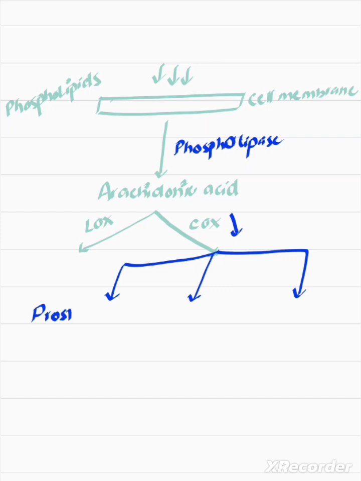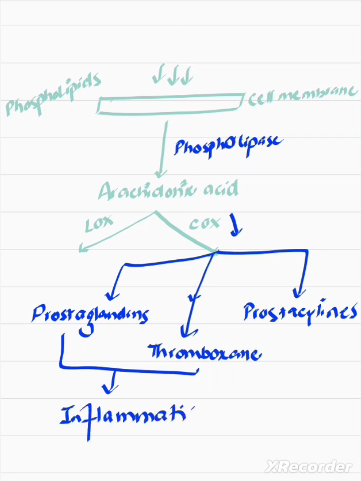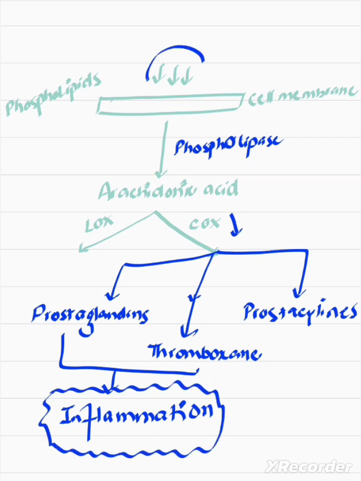So we have prostaglandins, we have thromboxane, and we have prostacyclins. These compounds play a major role in the process of inflammation. So this is the normal physiological response of the body in response to any stimulus.